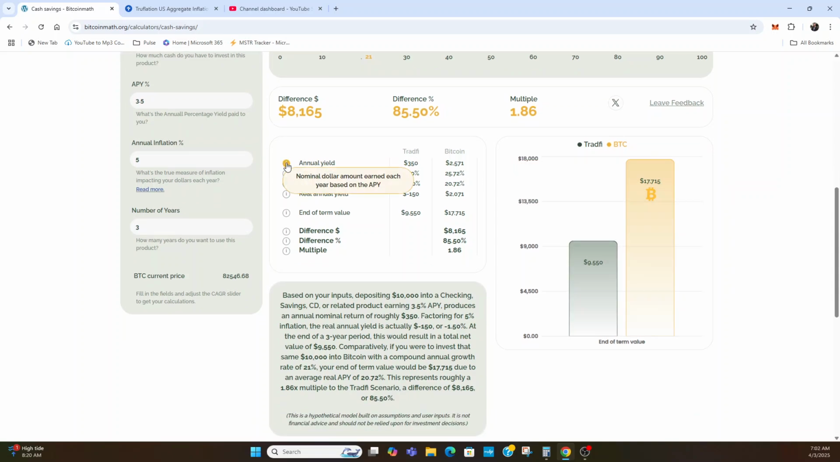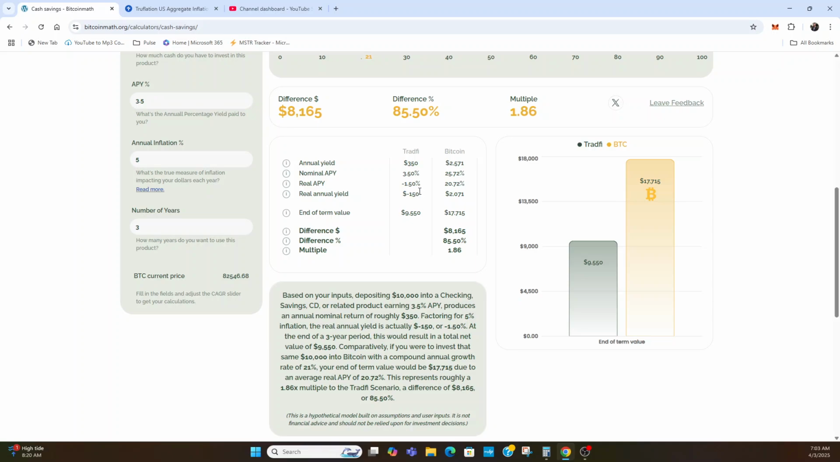So the annual yield in nominal value, meaning the actual dollars paid to me, in the TradFi scenario at my 3.5%, I'm getting paid $350 per year because my nominal APY, meaning the percentage that they pay me against my $10,000, is 3.5% each year. But when I factor in 5% for inflation, my real APY is actually, I'm losing 1.5% every single year. So my actual real yield is unfortunately negative in this scenario.